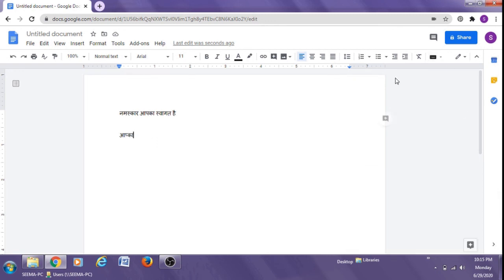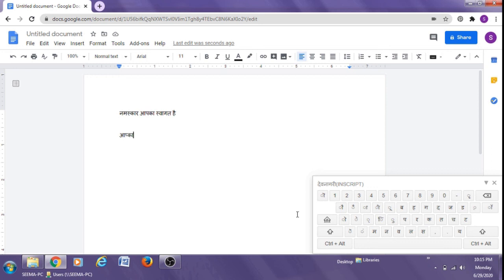Another thing you can do is use InScript. So this is the Hindi keyboard. Any person who knows Hindi typing can work on these keys.